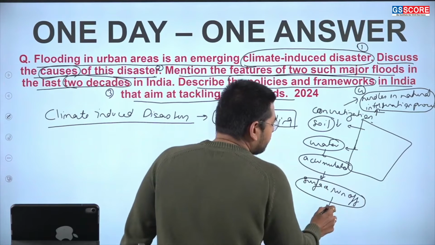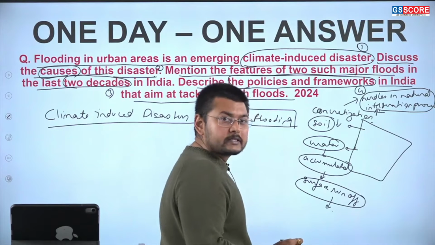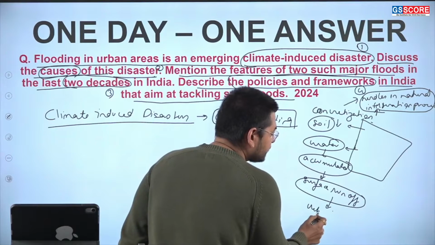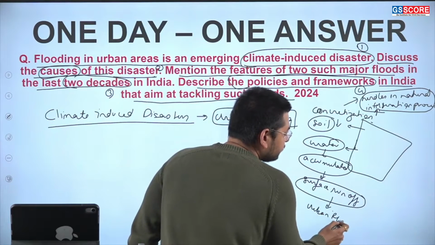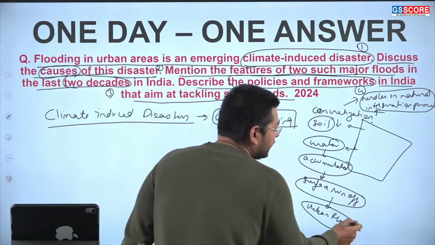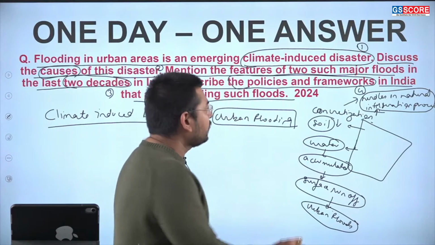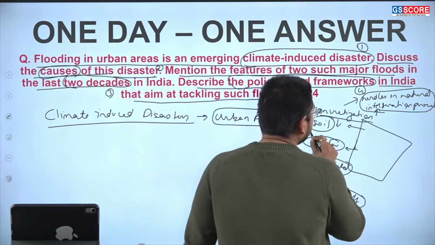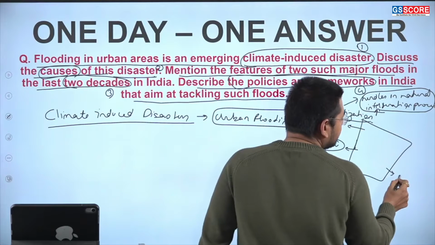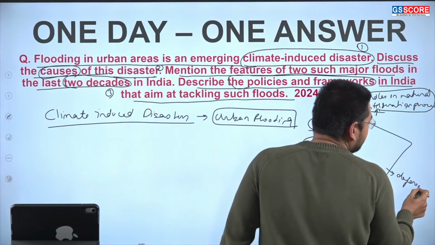This surface runoff water is basically one of the results of urban floods. In this manner we can understand how concretization, soil removal, and other factors like deforestation,